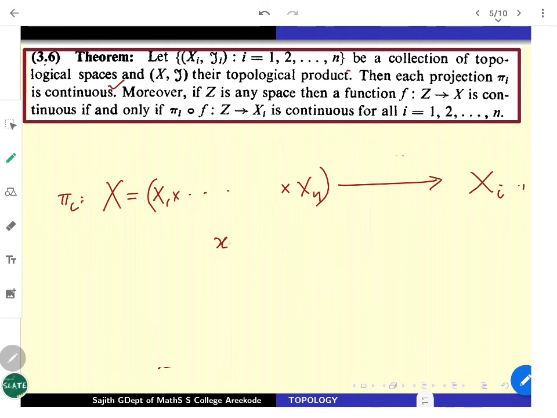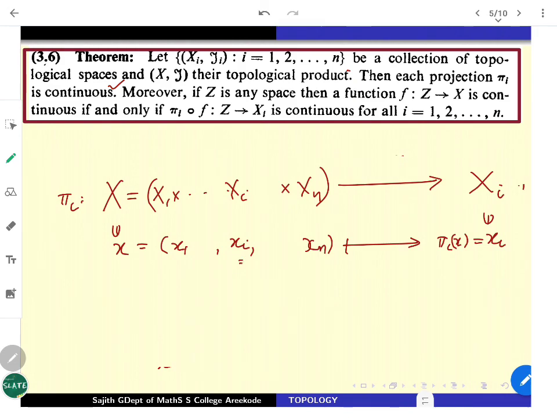So each point x here, I'll write a little better way, (x_1, ..., x_i, ..., x_n), I may write the ith coordinate here. This is going to be mapped onto pi_i of x. By definition, it is small x_i, because it is the ith coordinate.